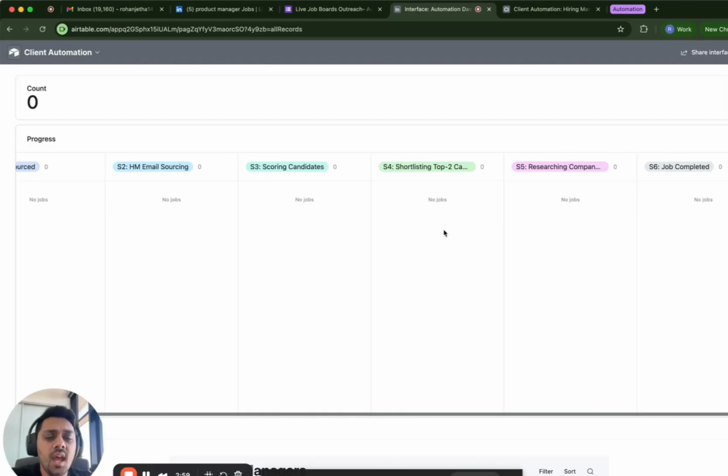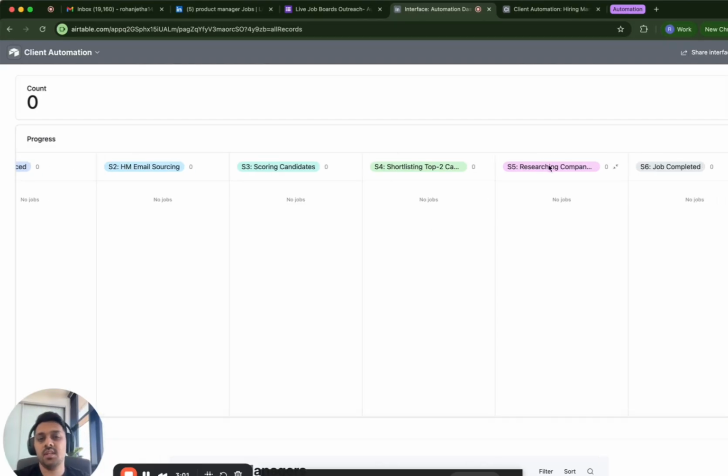Then it's going to go ahead and research the company in detail. It's going to see what industry the company is, what products they use, what kind of clients they serve to, and make a persona. Based on that, it'll try to assume what kind of a candidate they want. Now it's going to take that researched detail and it's going to take the top two candidates, merge that detail, and come up with a hyper personalized email.